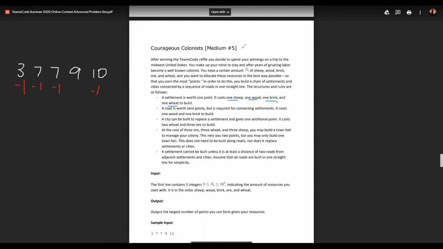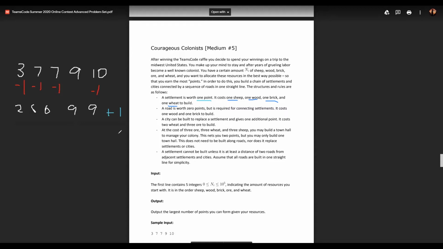Then what we'll end up having is 2, 6, 6, 9, 9, and we'll have a total of +1 points because the settlement nets 1 point. So that's the general principle you're going to be following: subtracting from the variables and adding points.